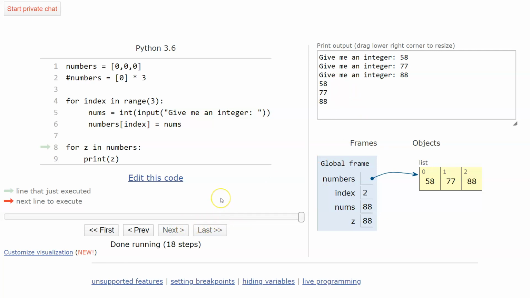So again, you have the link to this so you can play with it on your own, but hopefully you're seeing the logic and how it works. And again, this is amazing. So thank you to Philip for putting this together. This is a great tool. Python Tutor is a great tool. And in fact,